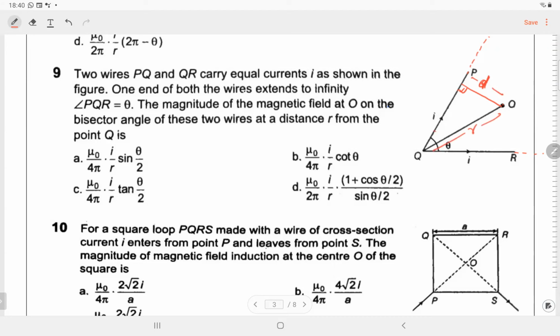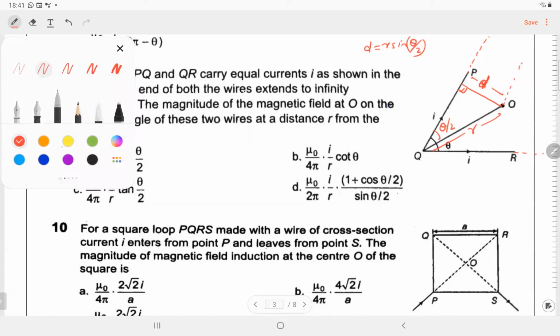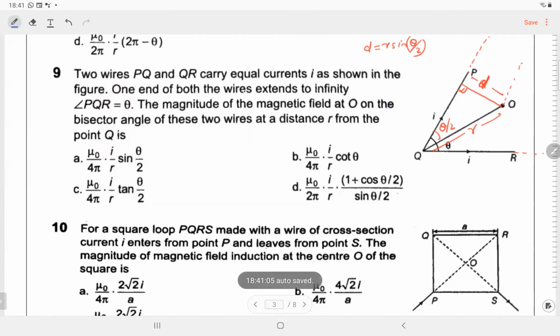So your theta half will be theta by 2. So perpendicular distance from the wire to that point becomes r sine theta by 2. That is the first side. फिर आगे बढ़ते हैं. We have to calculate the magnetic field using that formula mu naught I by 4 pi r, sin alpha plus sin beta.